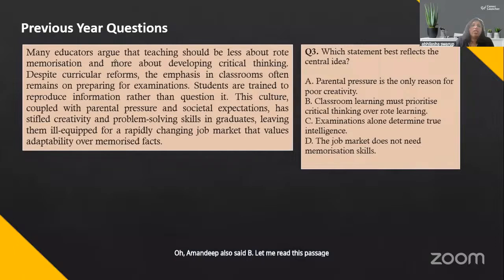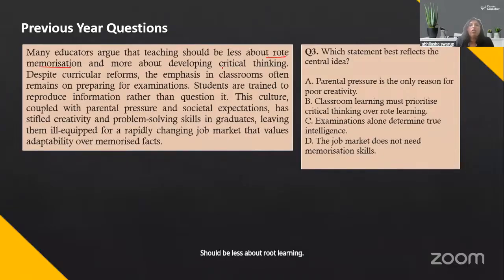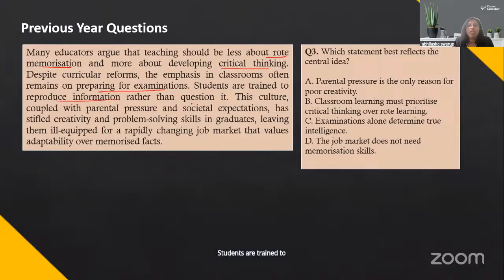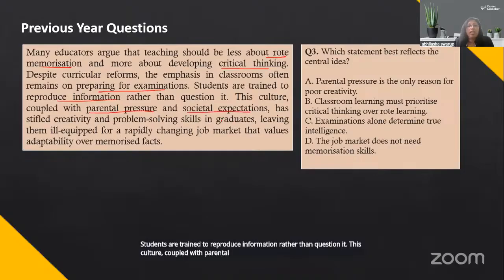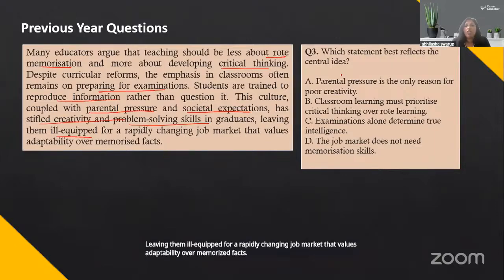It says, many educators argue that teaching should be less about rote learning and more about developing critical thinking. Despite curricular reforms, emphasis in classrooms often remains on preparing for exams. Students are trained to reproduce information rather than question it. This culture, coupled with parental pressure and societal expectations, has stifled creativity and problem solving skills in graduates, leaving them ill equipped for a rapidly changing job market that values adaptability over memorized facts. So, what is the central idea?